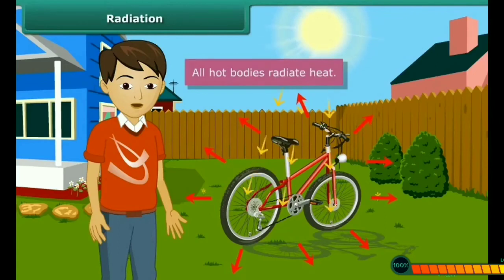Heat from the sun comes to us by the radiation process. It travels through millions of kilometers in space to reach the air. When the heat falls on any object, some of the heat is absorbed and then again it radiates to the surroundings. Means all hot bodies radiate heat.